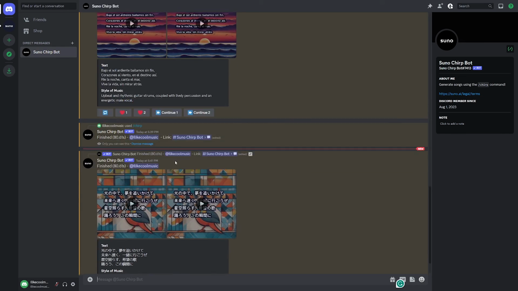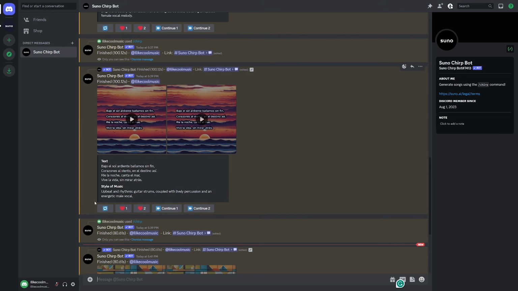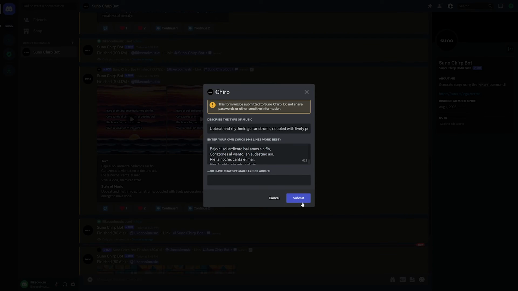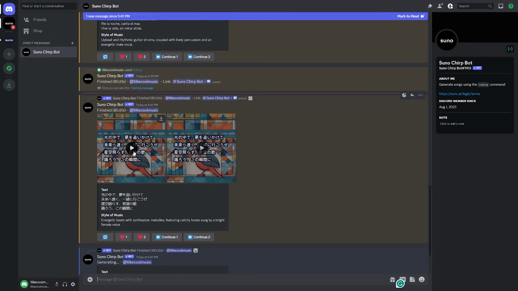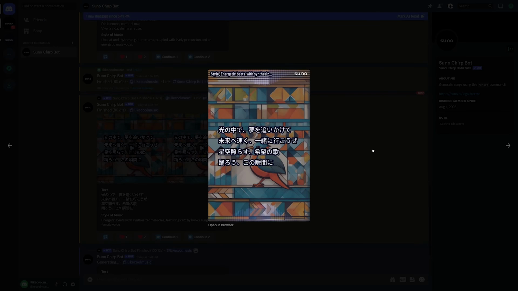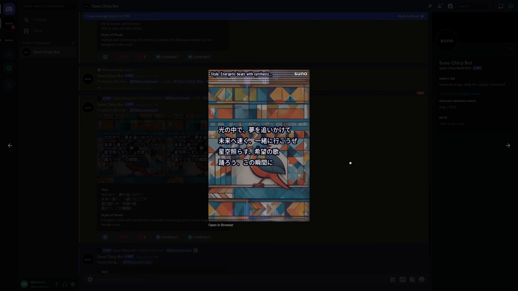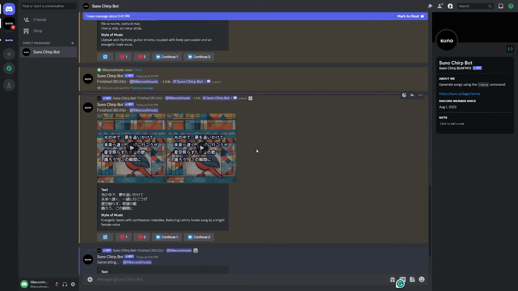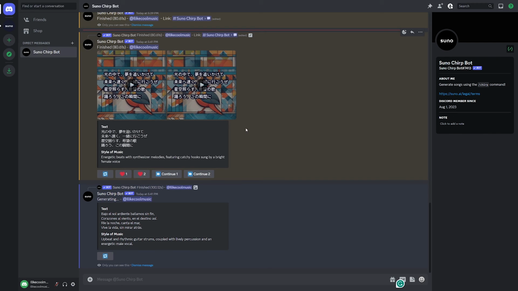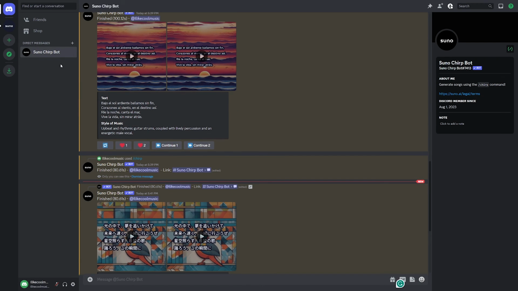Now we generated the Japanese one, but if we want to try this again, we can just hit this reuse button and then it'll enter in the same prompt and then you just hit submit again. So let's try the Japanese one and hopefully it will actually work this time. Okay, so that one did not have lyrics. Let's try this one. Okay, so that one did not have lyrics. I'm going to keep generating these until I get some with lyrics, and then I will see you when I get that done. All right, there we go.